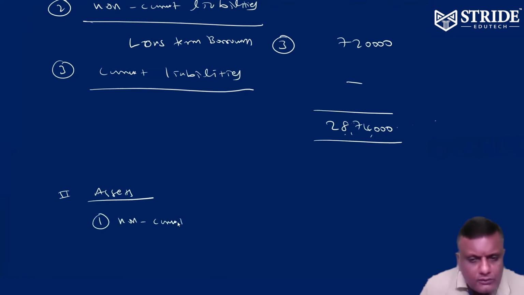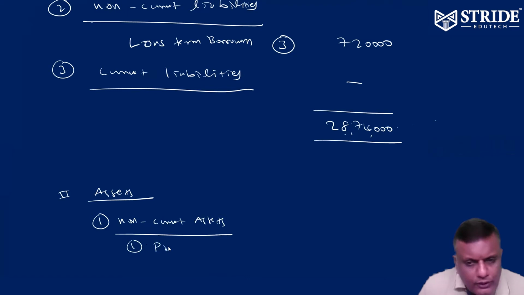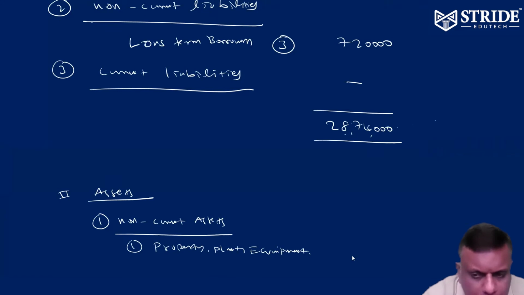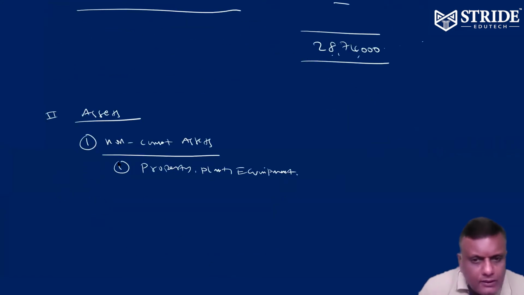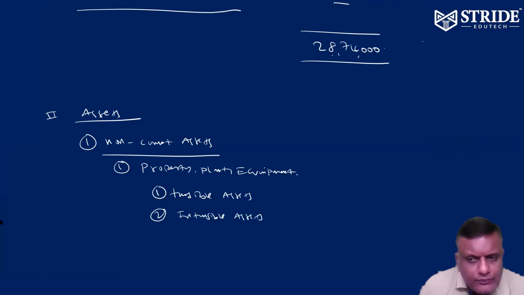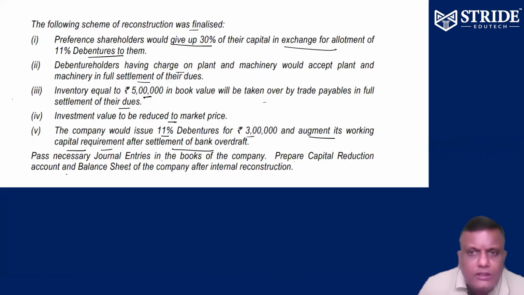Number 1, non-current assets. Number 1, property, plant, equipment, PPE. Under property, plant, equipment, number 1, tangible assets. Number 2, intangible assets, if available. Intangible not available. Come back to tangible.